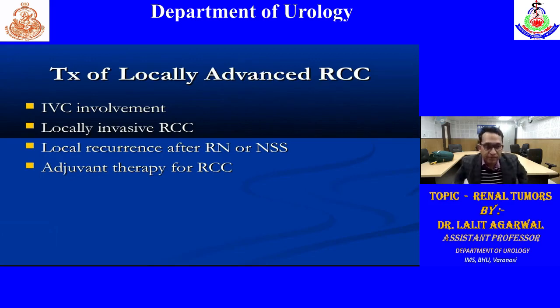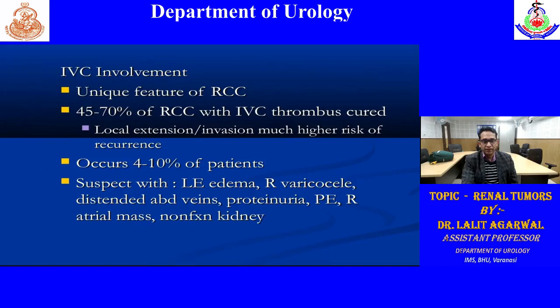Coming to the locally advanced RCC, if it is involving other organs or there is IVC involvement, then it's locally advanced. There is not much role of neoadjuvant therapy, hormonal therapy or neoadjuvant targeted therapy in locally advanced disease. IVC involvement: generally 45 to 70% of RCC with IVC thrombus nowadays can be cured. We can take out the radical nephrectomy along with the IVC thrombus. So survival has improved in case of IVC thrombus involvement. Generally, thrombus involvement in RCC occurs in approximately 5 to 10% of patients.